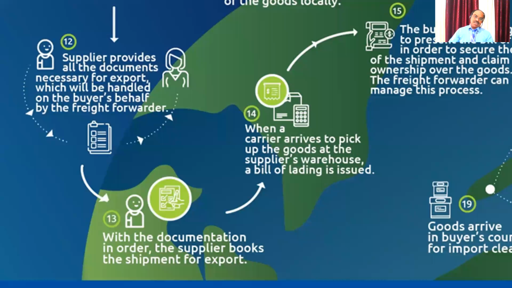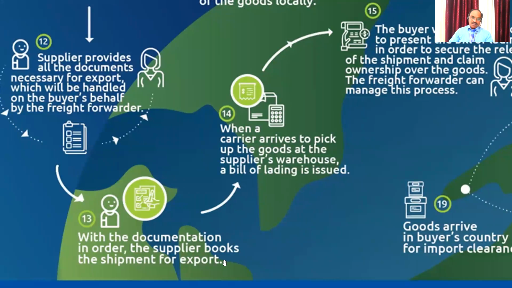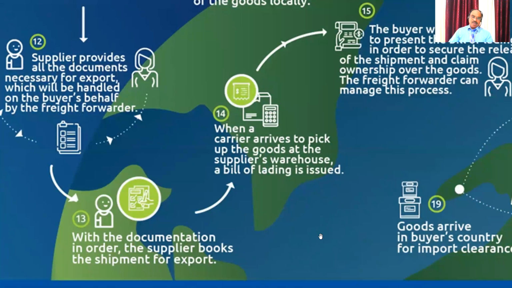Coming to the 13th stage. With the documentation in order, the supplier books the shipment. Of course, it depends upon the Incoterm who is going to pay. Once the document is coming to Vijay Krishna, Scindia is ready to ship for the export. So now Vijay Krishna has taken over the possession of the jewelry designed by Scindia.